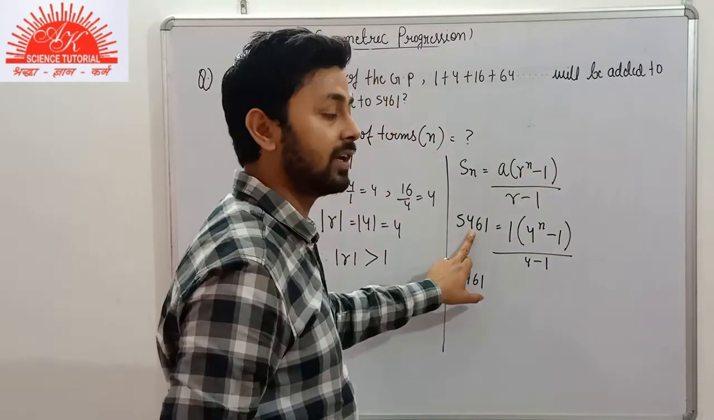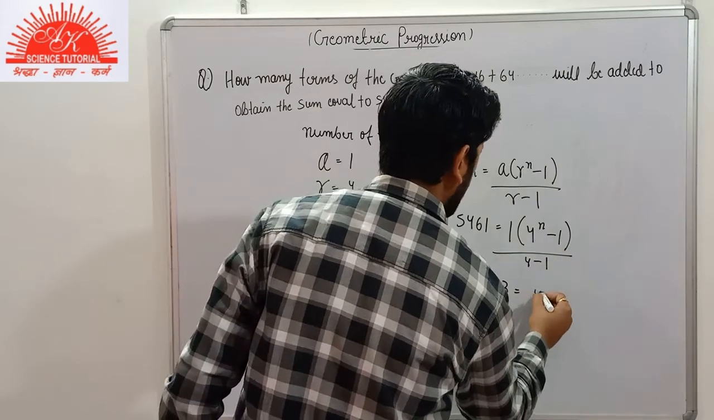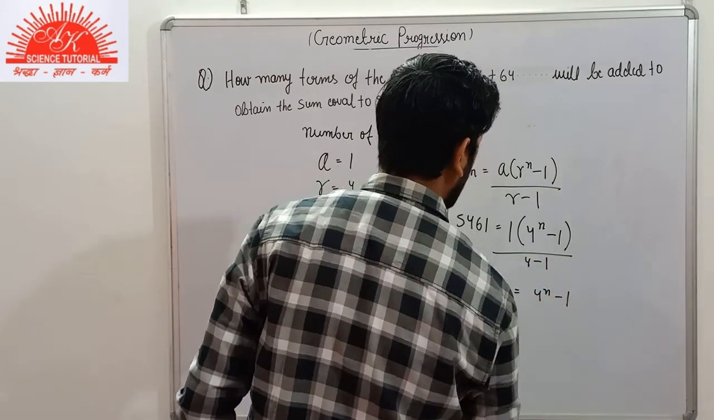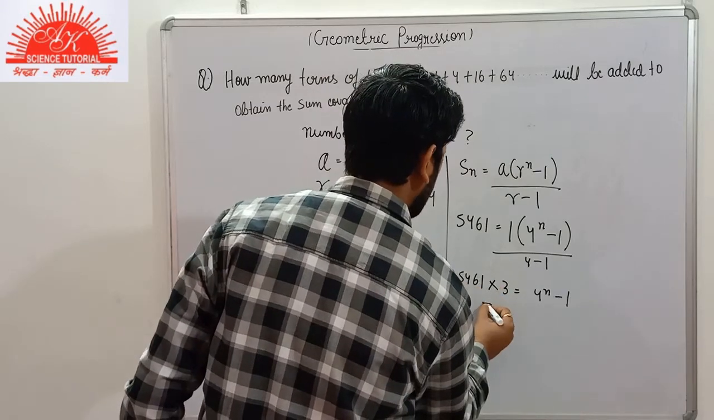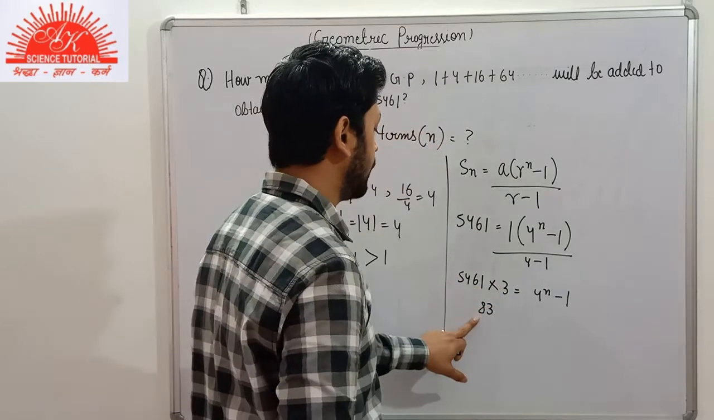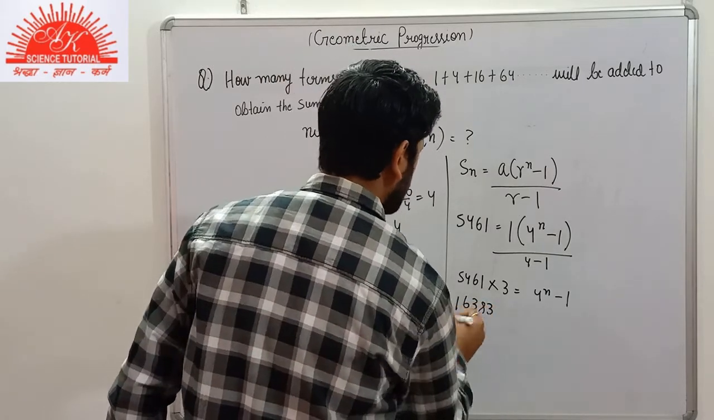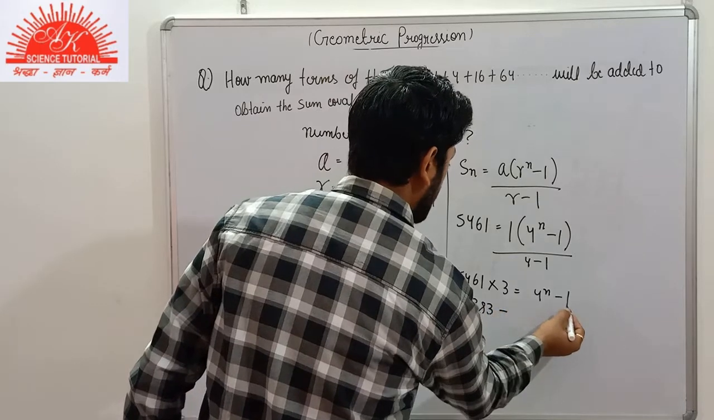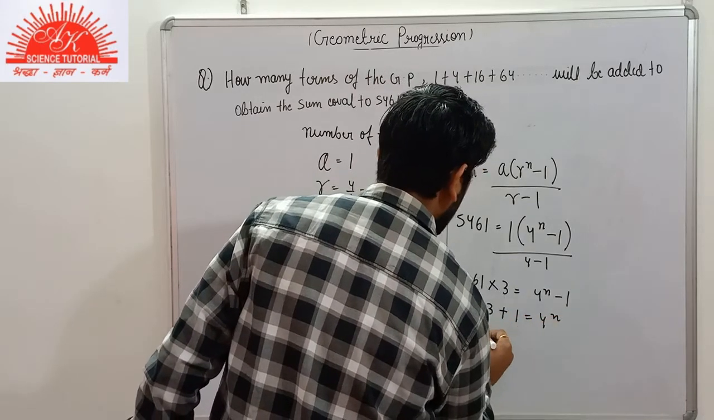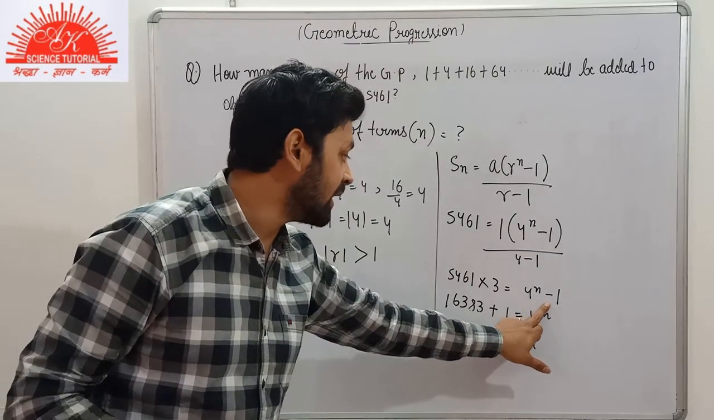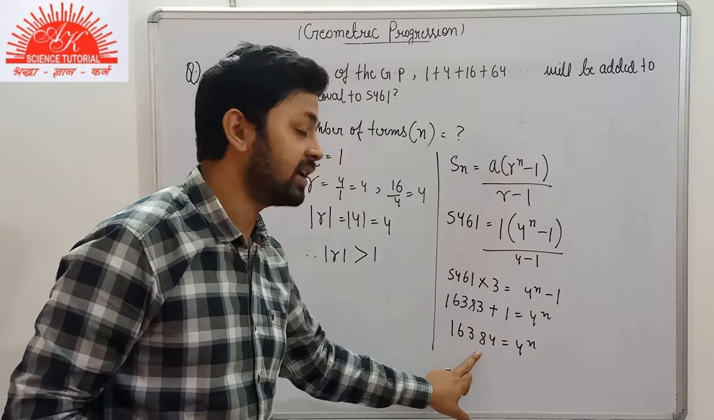We'll multiply it here, cross multiplication. And 1 multiplied by this part will be the same, 4 to the power n minus 1. Again we will multiply it. 3 multiplied by 1, 3. 3 multiplied by 6, 18. 1 carry. 3 4s are 12, 13. 3, 1 carry. 5 3s are 15, 16, 60. Minus 1 will be added here, plus 1 is equal to 4 to the power n. So on adding the negative 1 on the LHS side, we obtain the value as 16384.